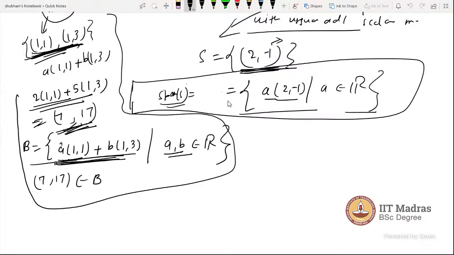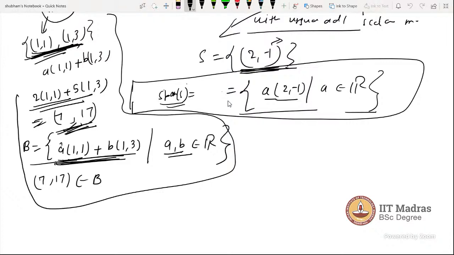Just one minute, sir, let him finish. He has a doubt with this same word span. You can continue, let me know what your doubt is. Yes, sir. My doubt was we have defined a set (2, -1), which is a vector belonging to the vector space, right? Now I'm coming to the next step, which is span.